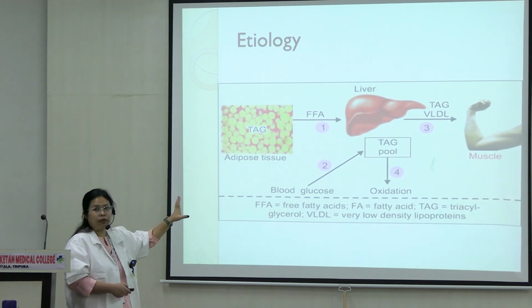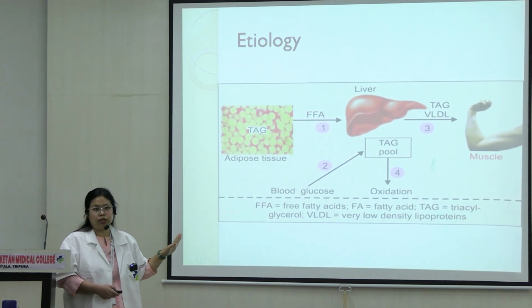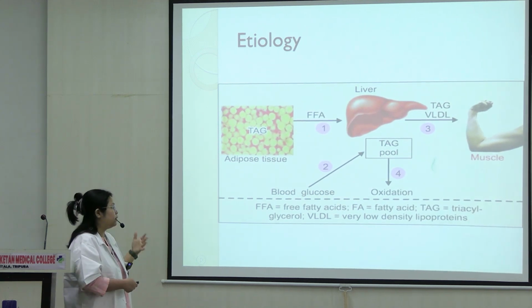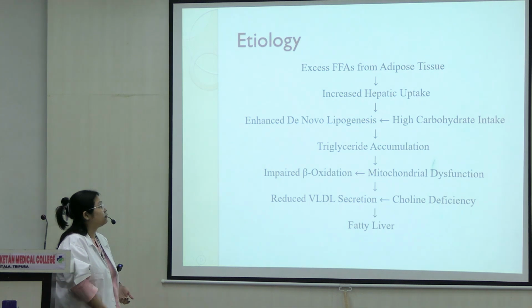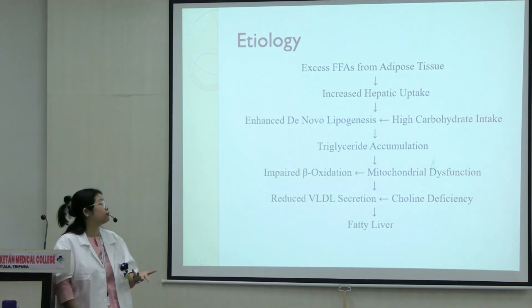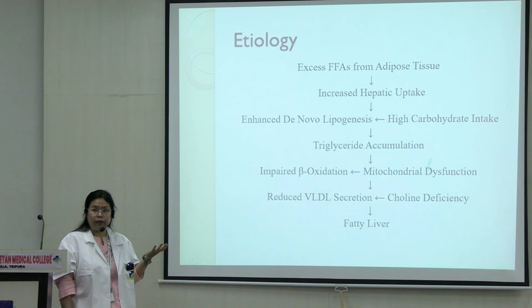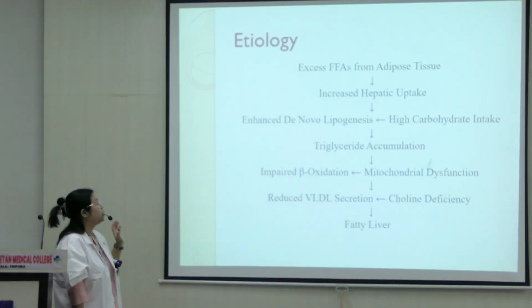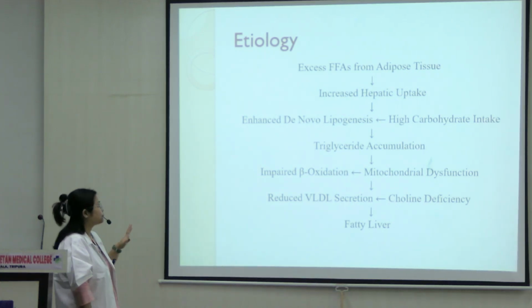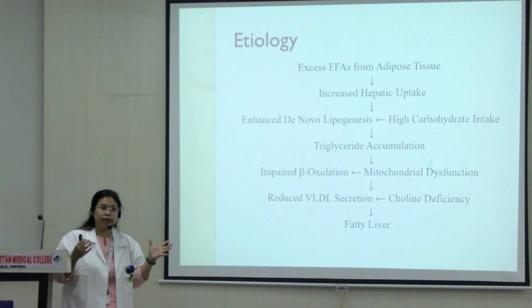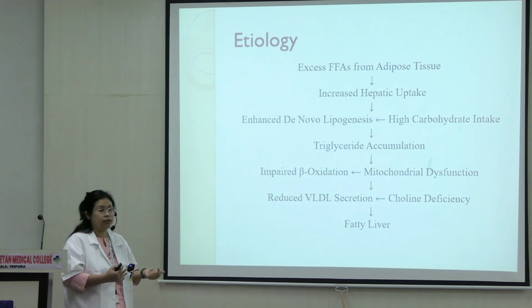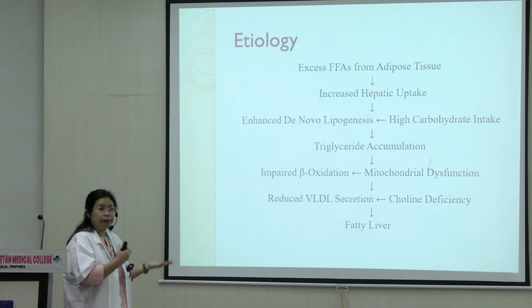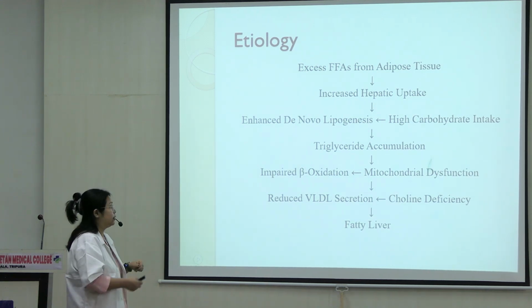Now this TAG pool that we are seeing has to undergo beta oxidation, right, for oxidation and use up of fat cells. But when that doesn't happen, that's when we get fatty liver. So there is an excess of FFA, meaning free fatty acids, that come from the adipose tissue and get into the liver, right? And then there are several factors. So these are some of the factors. So dietary intake, a lot of carbohydrates. There is lipogenesis in the liver, again fat in the liver.